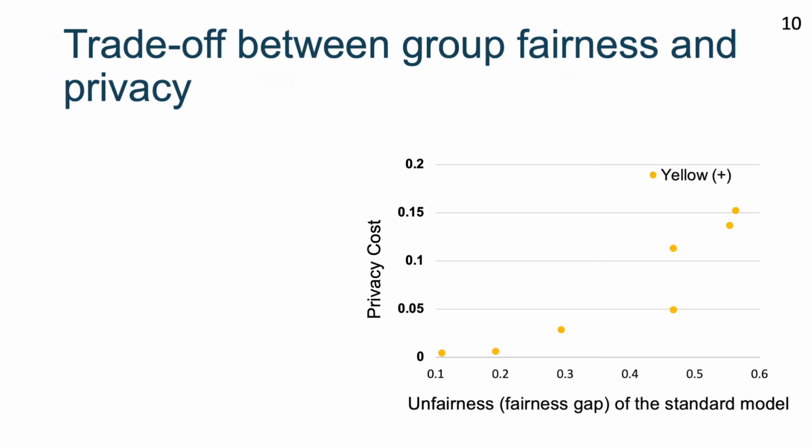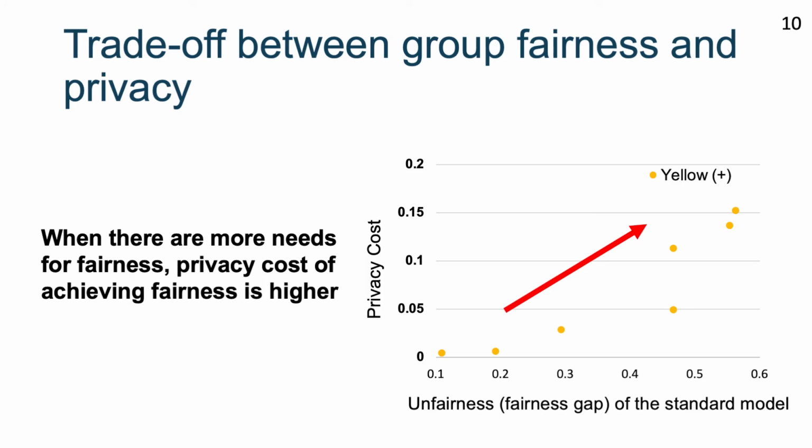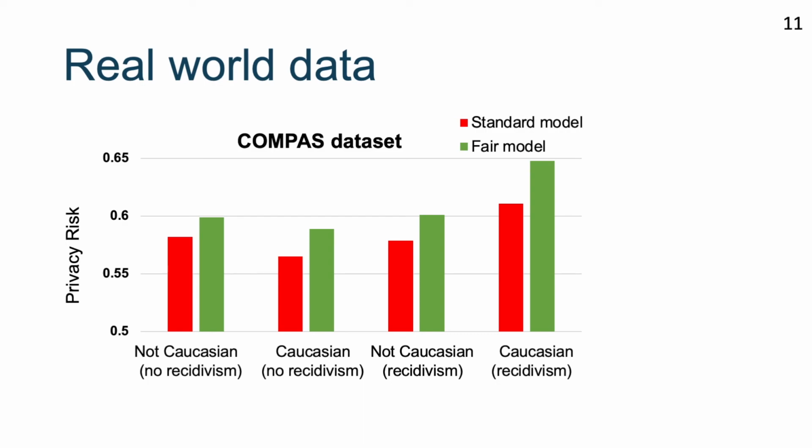Now let's see the trade-off between fairness and privacy. We vary the distribution of the data. Each dot here represents the result for one setting of the data distribution. The x-axis here shows the fairness gap of the standard model with respect to equalized odds, reflecting the unfairness of the model. The y-axis here is the privacy cost for the yellow population with positive label. We can see a clear trend that when the unfairness of the model is higher, the privacy cost of achieving fairness is also higher. We also conduct experiments on multiple real-world datasets.